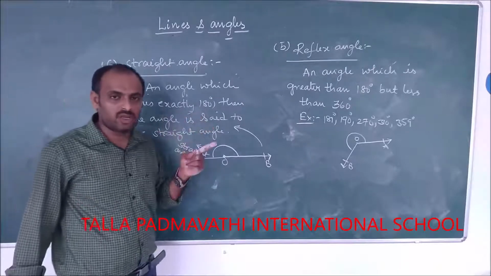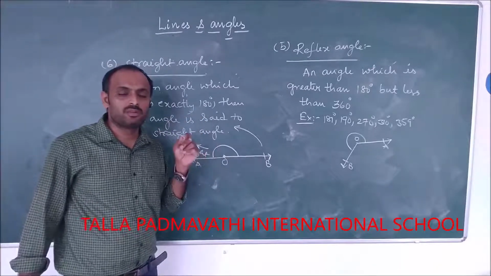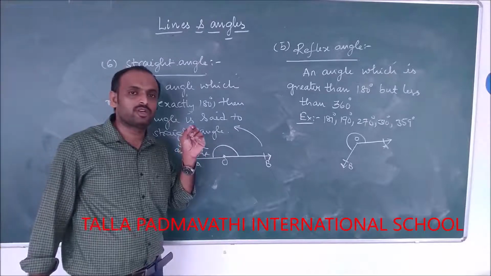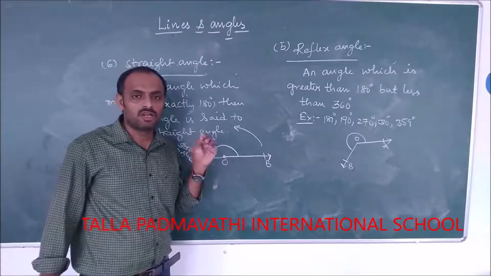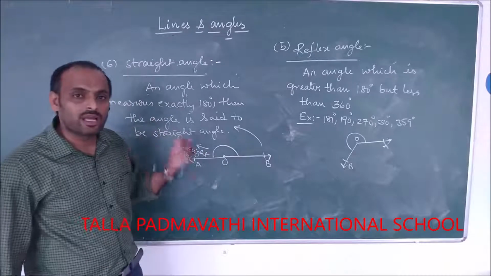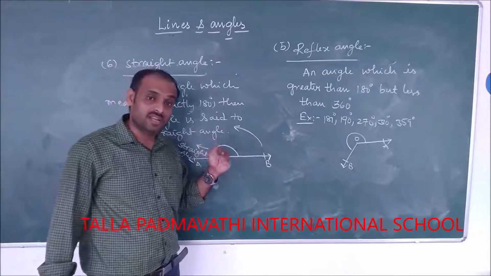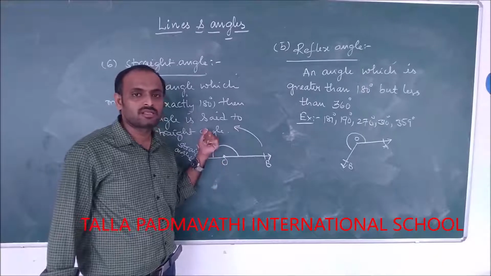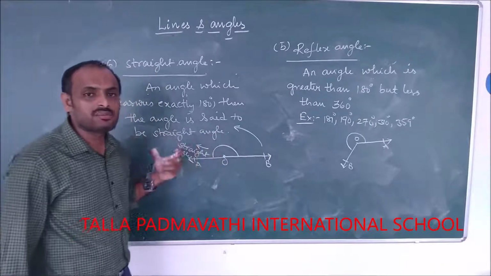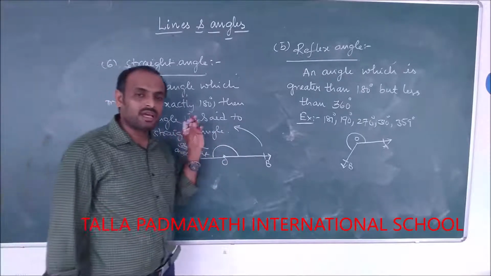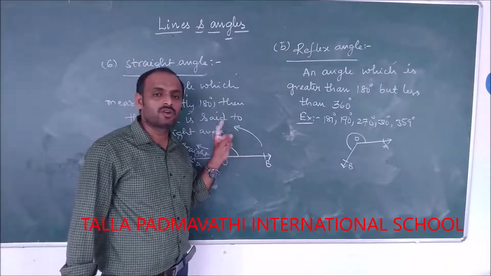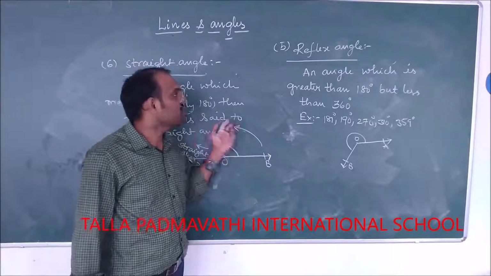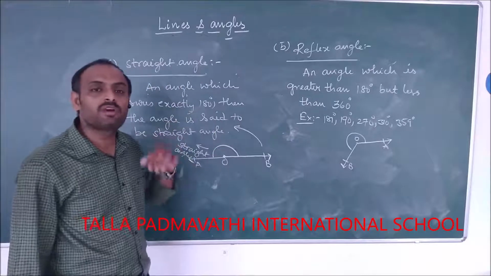We have seen zero angle. Zero angle means if the magnitude of the angle is 0 degrees, we call it a zero angle. Then acute angle means the angle which is greater than 0 degrees but less than 90 degrees. Then comes right angle. If the angle is exactly 90 degrees, we call it a right angle. Then comes obtuse angle. What do you mean by obtuse angle?